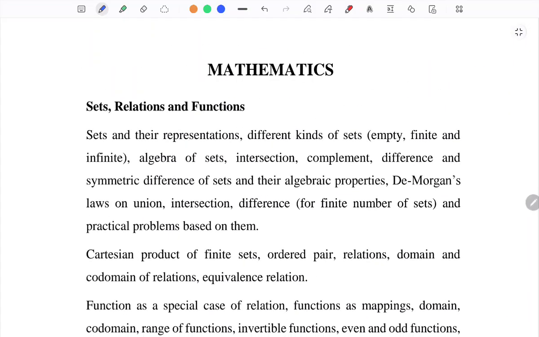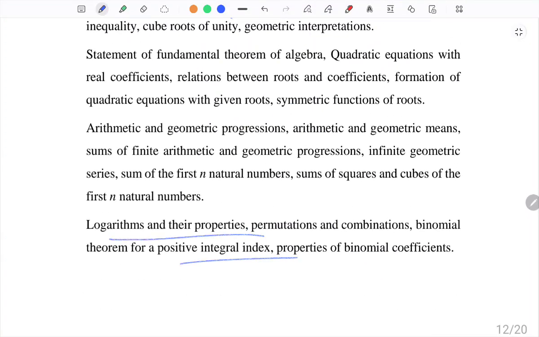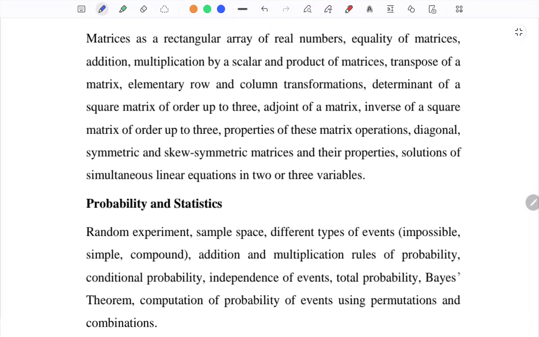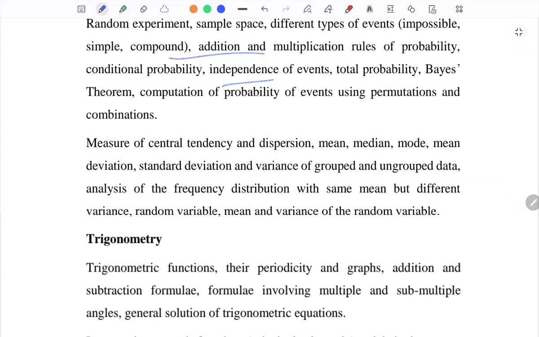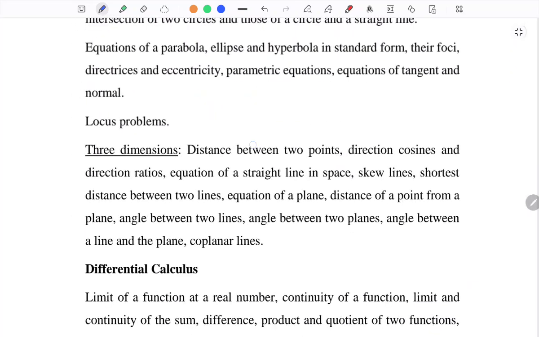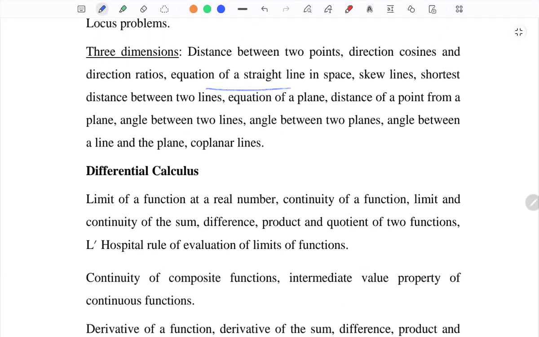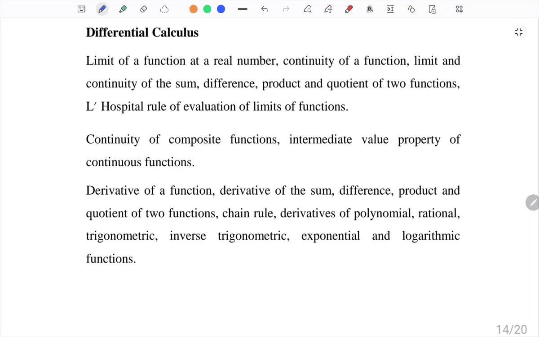Well, the same goes for math. We have to study relations and functions, algebra, logarithms, probability, statistics, matrices, determinants, adjoint, trigonometry at a much deeper level, and then equations of the straight line, 2D geometry, and then 3D geometry.